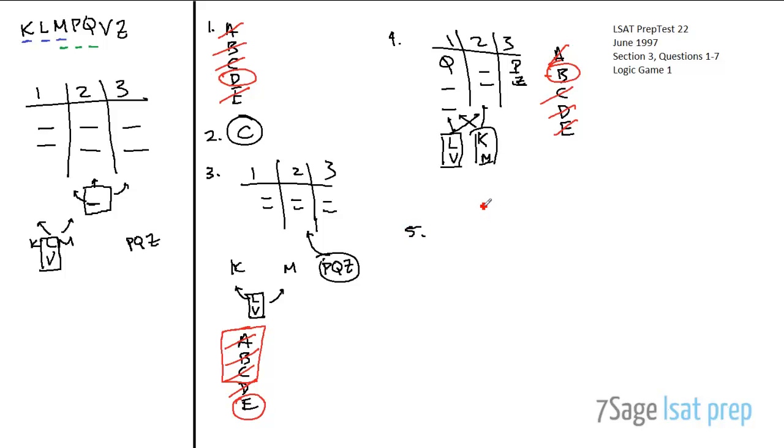Alright, let's move on to question 5. If the sponsors assigned to table 3 include exactly one of the sponsors who will give a speech, then the sponsors assigned to table 1 could be any of the following except.